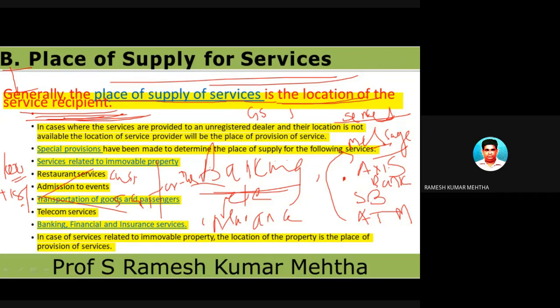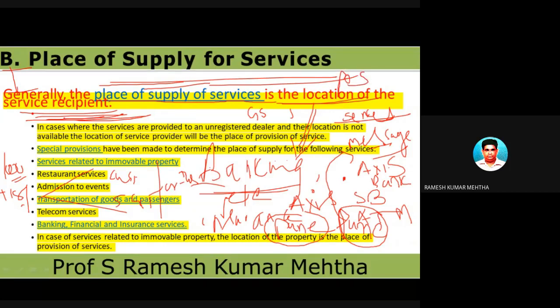Where is Mr. Nitin Gate located? The location of the service recipient is very important. This person is located in Pune, and the Axis Bank Pune branch is providing this service. So in this case, where we are interested to find out the place of supply of service, we ask where the service recipient is located. The service recipient is in Pune, so the place of supply of service is Pune.